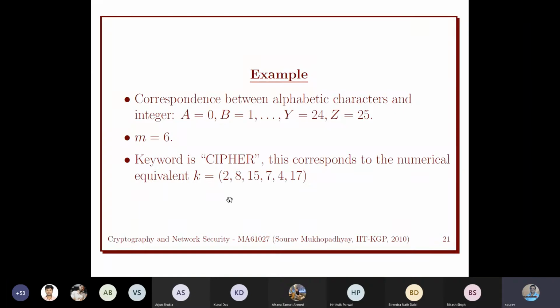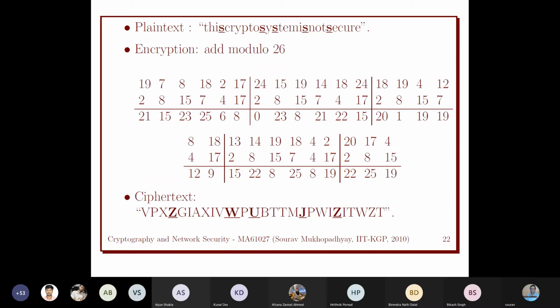Now how to encrypt? Our plain text is also a vector of size 6, so for encryption we need to divide it into vectors of size 6. This is the message we want to encrypt: This crypto system is not secure. We first convert it using the mapping between the alphabet and Z26.